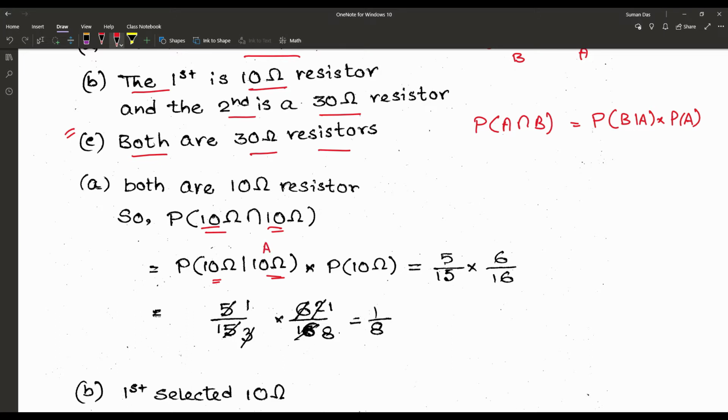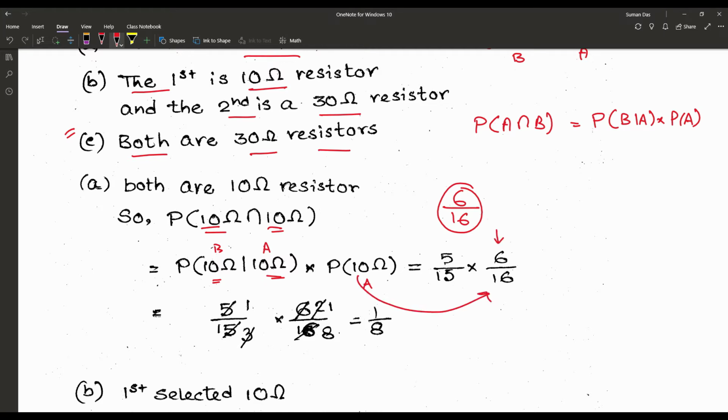So that is our first, that is our second event. That means A has occurred, that is P of 10 ohm. Now for the first one, when we are picking the first one, there are 16 resistors, and among the total number of resistors, 10 ohm is 6. So that is our first one.